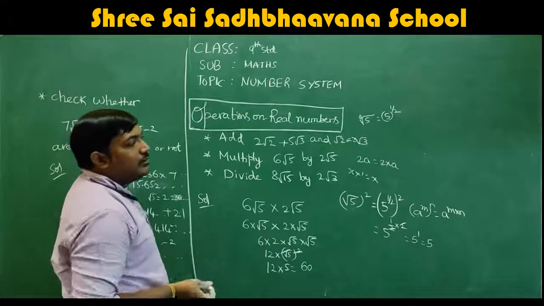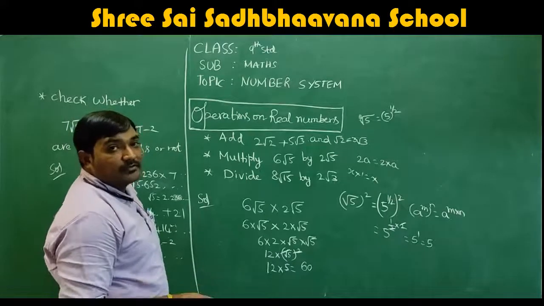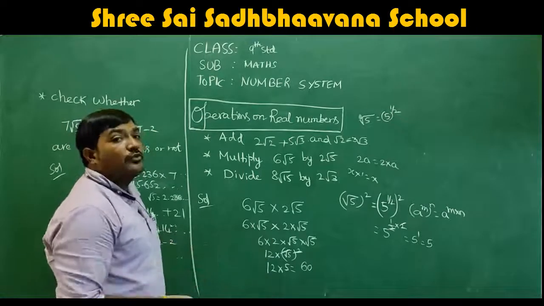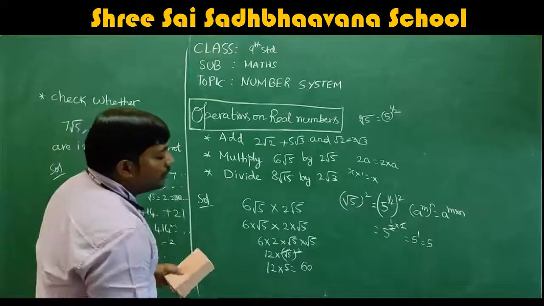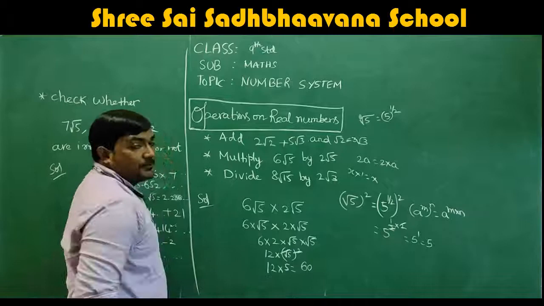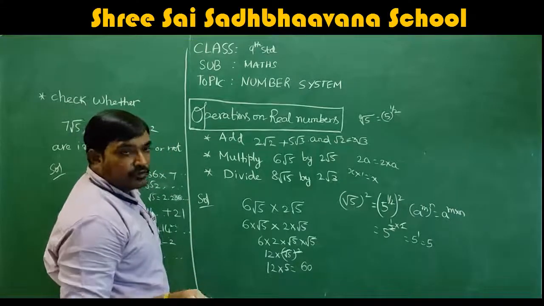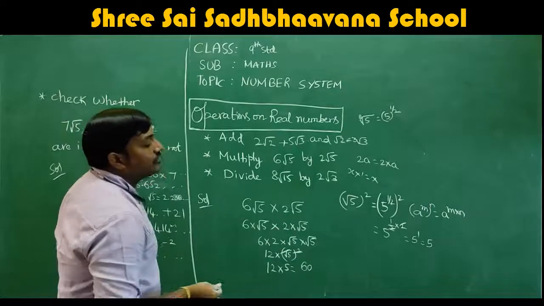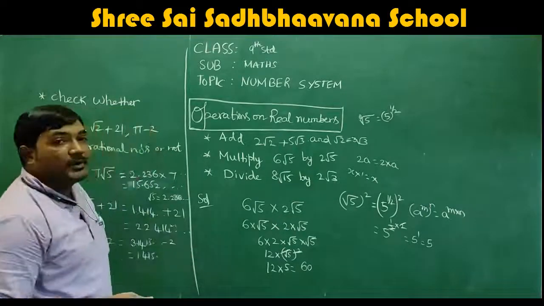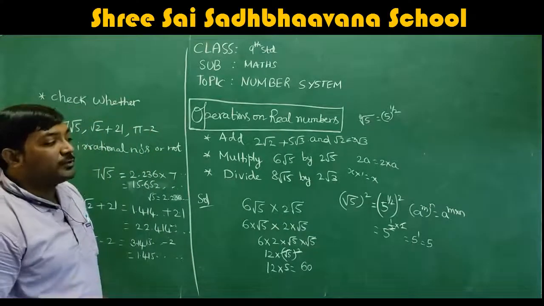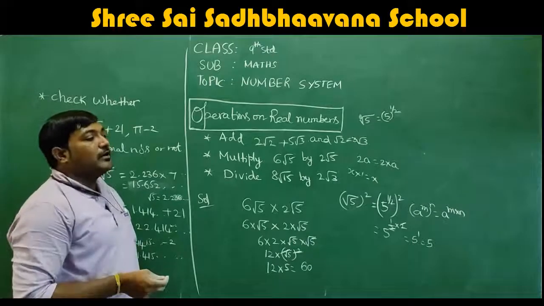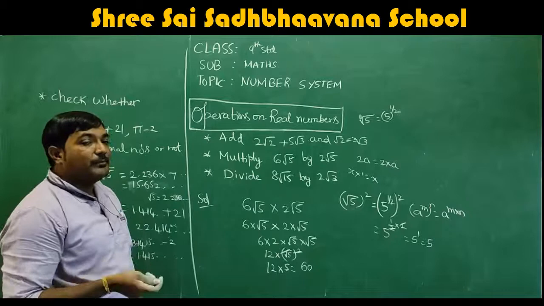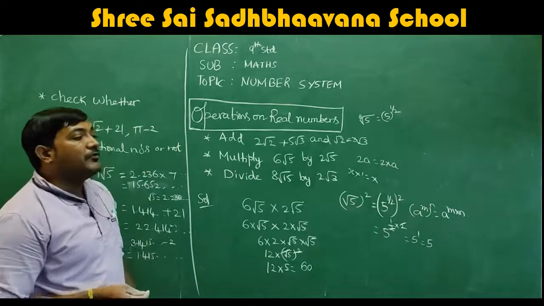For example, a into a can be written as a square, x into x can be written as x square. Similarly, root 5 into root 5 can be written as root 5 whole square. So square and root will get cancelled, correct? I had given the explanation there. Root 5 can be written as 5 power 1 by 2. So 5 power 1 by 2 whole square comes under the formula (a^m)^n, correct? (a^m)^n is a^(m×n).